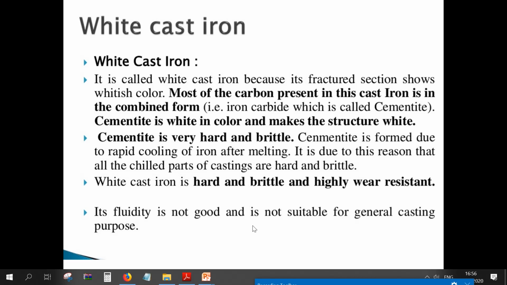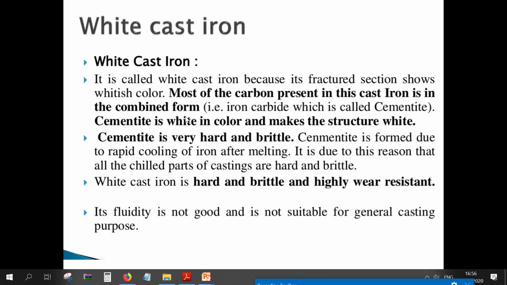Okay, in this slide we have discussed gray cast iron. Going to the next slide, that is white cast iron. It is called white cast iron because it is usually whitish in color, and most of the carbon is present in the combined form. In gray cast iron, the carbon is in graphite form, that is in the form of flakes.